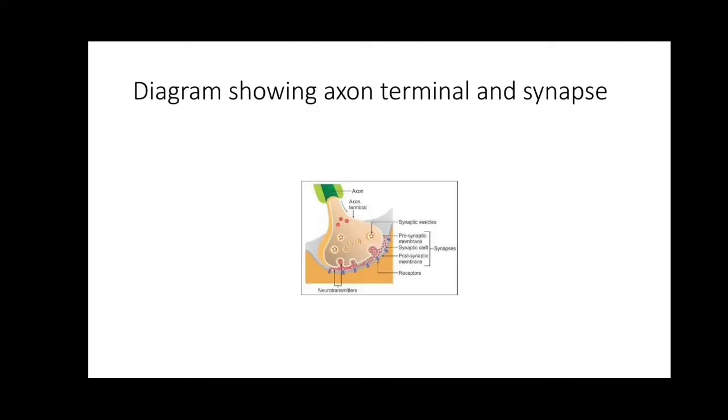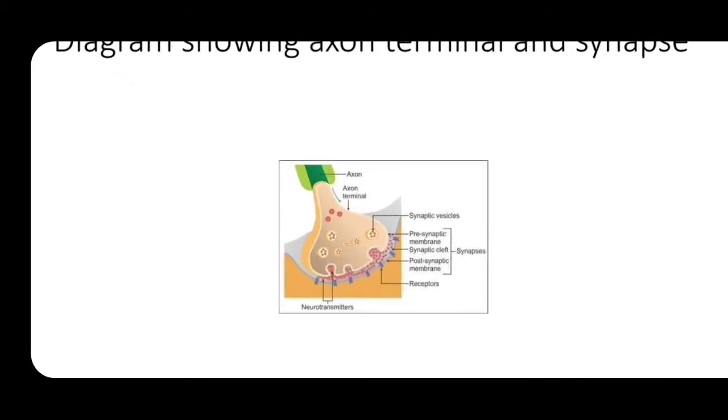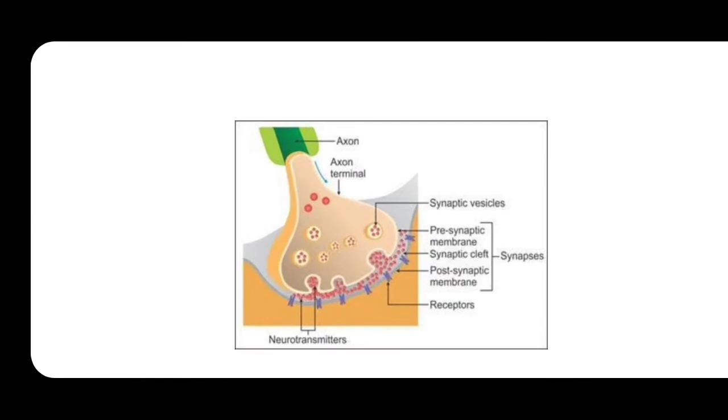Now you can see the diagram. Upside, you can see the terminal end of the neuron, that is the axon bulb. Down you can see the dendrites of the other neuron. Upside is the axon, then the cup shape or bulb like structure, which is the axon terminal.